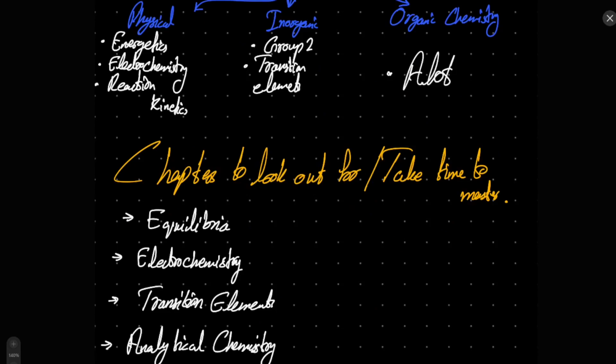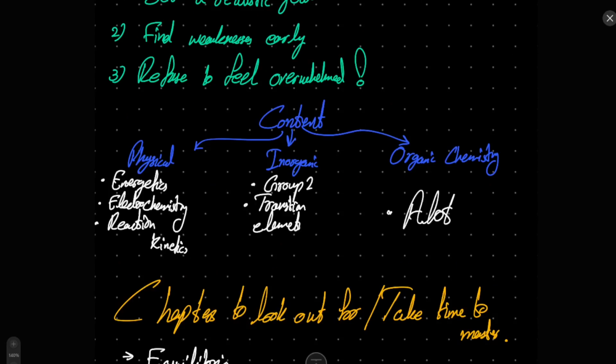Equilibria has a lot of new things in it. Electrochemistry is very new from AS. It has a lot of new stuff. Transition elements and analytical chemistry are in the same boat. Otherwise, the other things are kind of similar. The reason why I did not necessarily include organic chemistry in this is because organic chemistry is much closer to rectification than it is to concept. There are a couple of things that are conceptual, but those understandings and ideas are a handful. Right, there's very few. There's not that much. The main thing that you need to understand is the conditions, the reagents, and all that stuff.